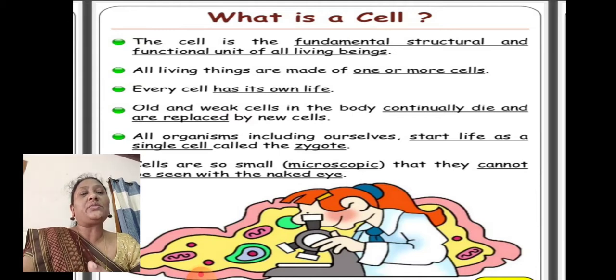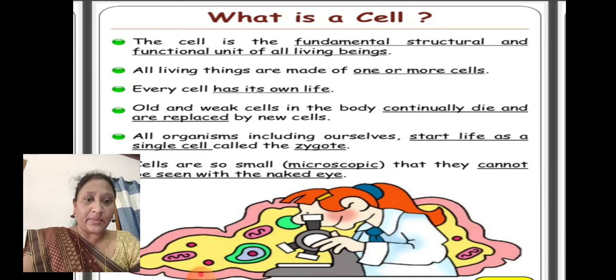All organisms including ourselves start life as a single cell called a zygote. What is a zygote? In your 8th class we discussed how the zygote is formed by the fusion of male and female gametes. So when the male and female gametes fuse, we find the formation of a zygote.